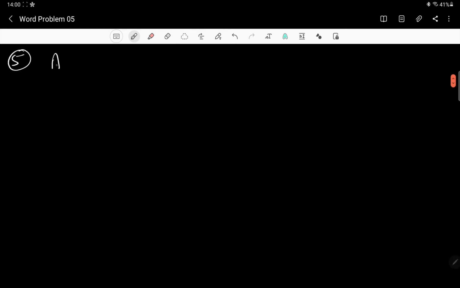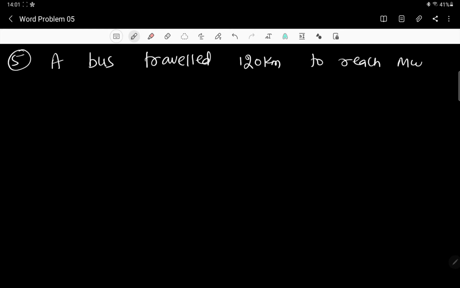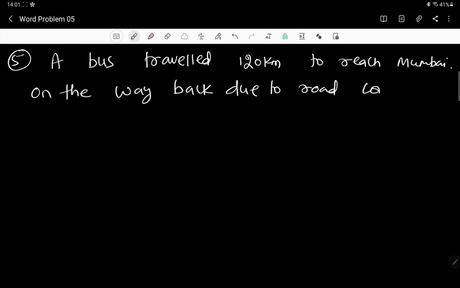A bus traveled 120 kilometers to reach Mumbai. On the way back, while coming from Mumbai, due to road construction, the bus traveled 10 kilometers per hour slower.